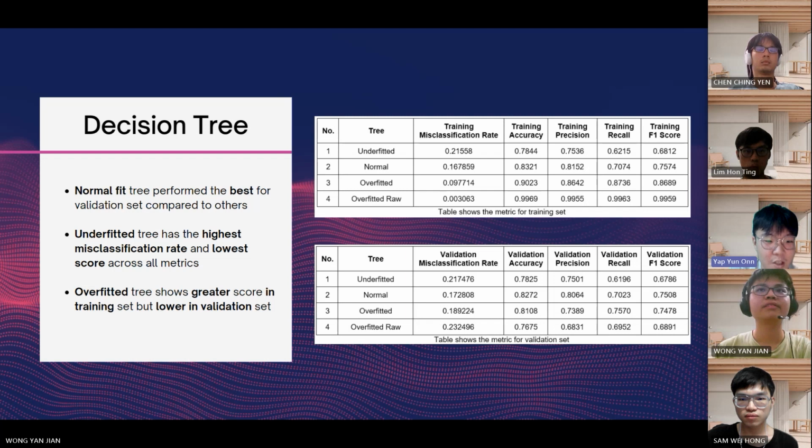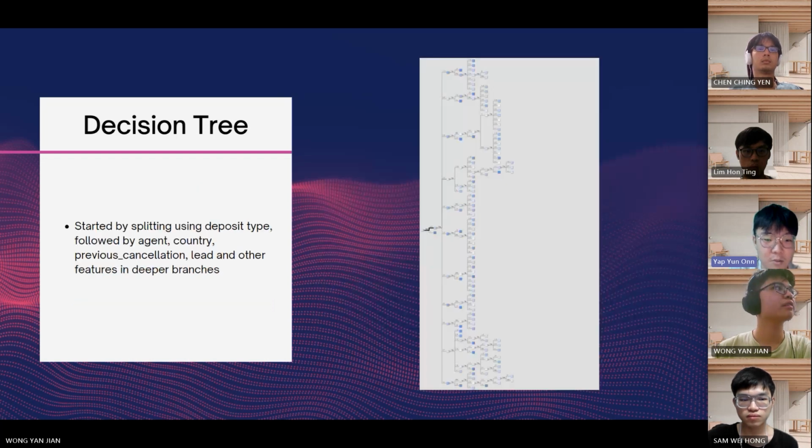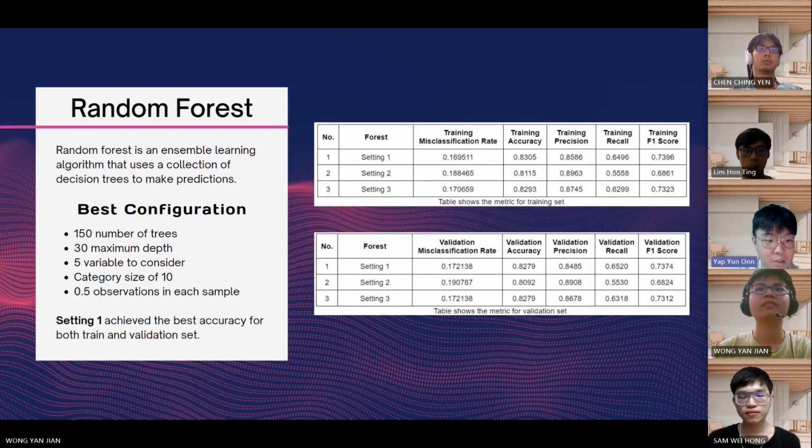For the overfitted tree, it shows a greater score in the training set but lower in the validation set. The diagram here shows the tree started by splitting using deposit type, followed by agent, country, previous cancellation, lead time, and other features in deeper branches. The second model is random forest, which is an ensemble learning algorithm that uses a collection of decision trees to make predictions. Setting 1 here is the best configuration, which consists of 150 trees, maximum depth of 30, and 0.5 observation in each sample. It managed to achieve the best accuracy for both train and validation sets as shown in the figures.